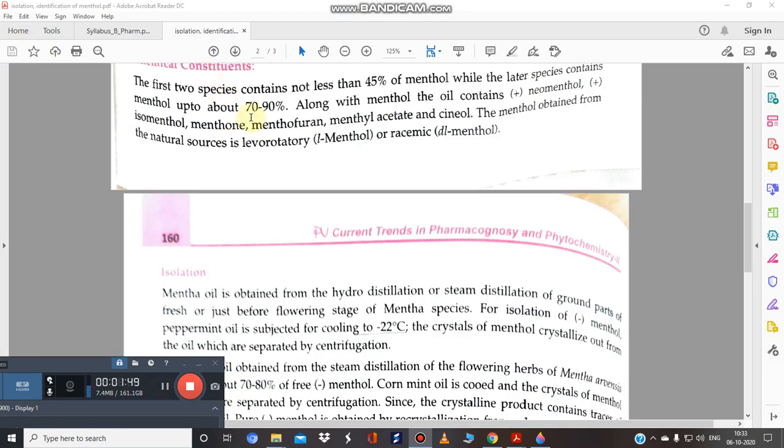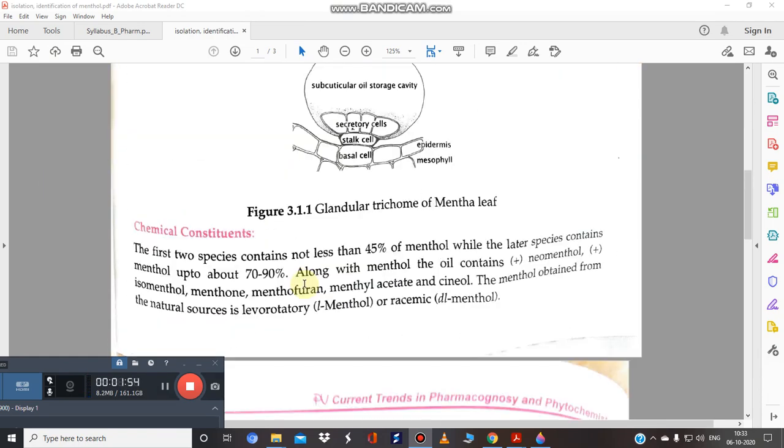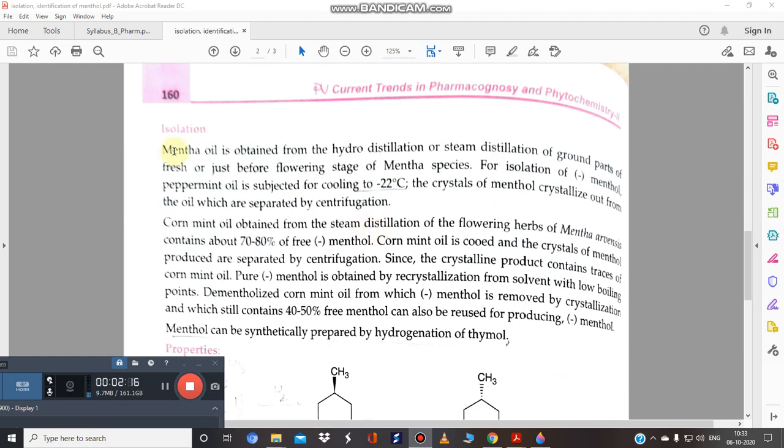If we talk about the chemical constituents of the plant Mentha, it contains not less than 45% of menthol. Different forms of menthol exist, like dextrorotatory, levorotatory, or the mixture DL-menthol. The original menthol obtained from natural sources is levorotatory, or maybe a racemic mixture. First of all, we have to focus on the isolation part, which we have discussed also. For the isolation of menthol, we prefer hydrodistillation or the steam distillation approach.